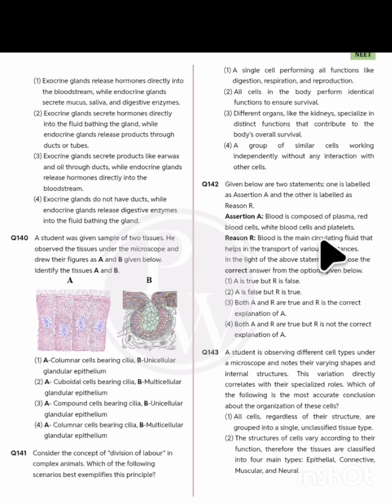Blood is composed of plasma, red blood cells, white blood cells, and platelets. That's why blood is the main circulating fluid that helps in transport of various substances. This is the correct statement, correct explanation. Option 3 is the correct statement.